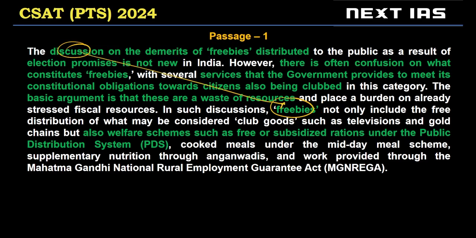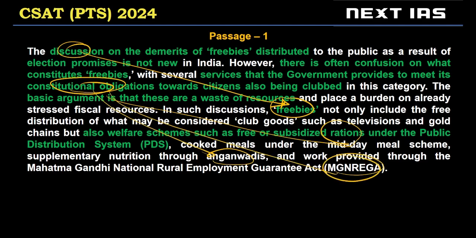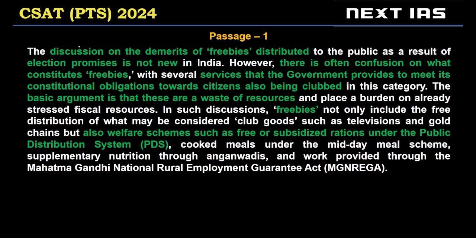Some discussions of freebies include constitutional obligations such as rations, such as Anganwadi meal supplementation, or such as NREGA payments. So freebies often include necessary things. We can oversimplify the passage to: discussion on freebies is often laden with confusion about what freebies are.